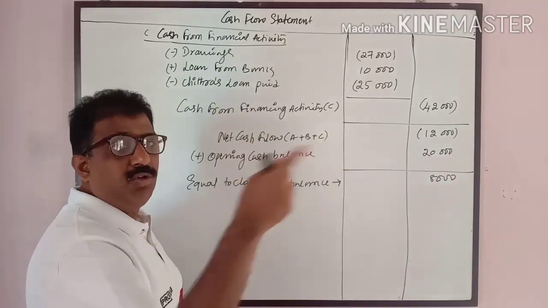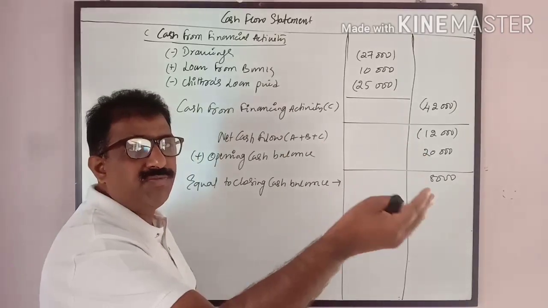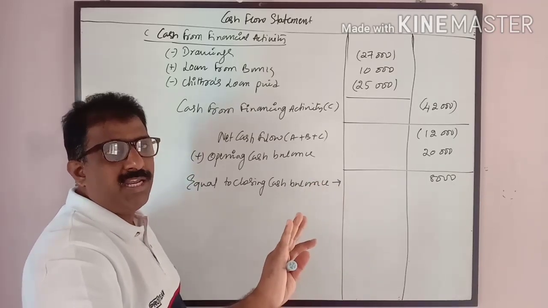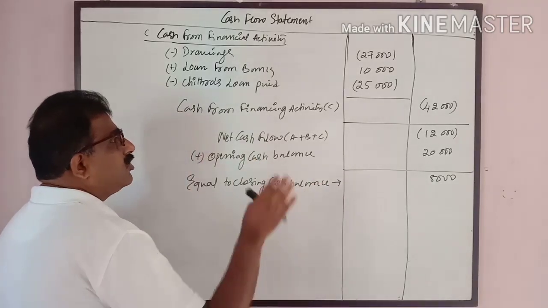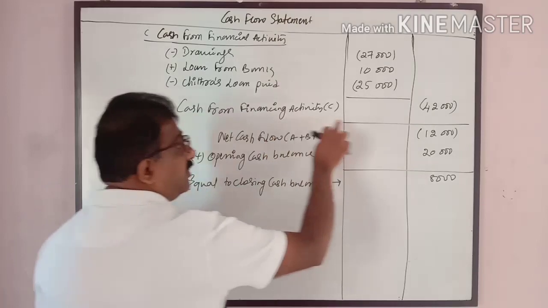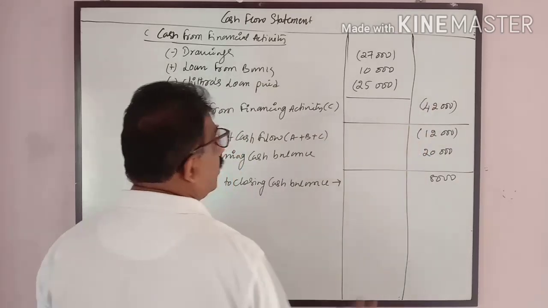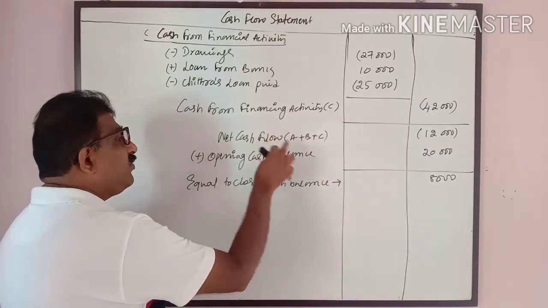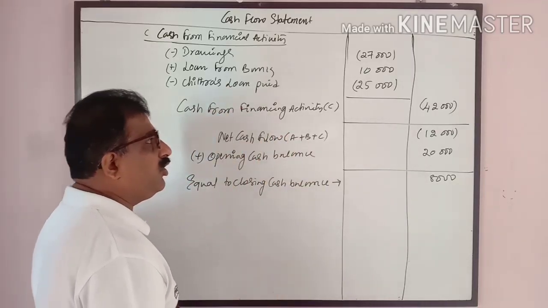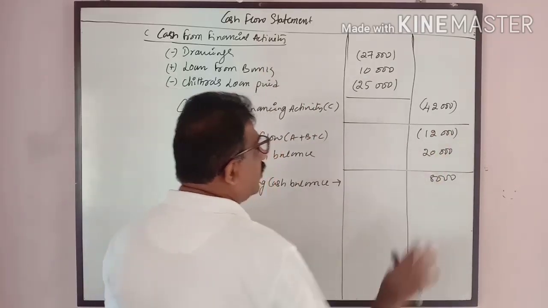It is just the opposite of fixed assets. When fixed assets are increasing, outflow of cash. When fixed assets are decreasing, it may be sales or it may be depreciation, depending upon the adjustment. So now we get net cash from financing activity C, 42,000, negative value. Net cash flow is A plus B plus C. A we have a positive value, B and C we have negative values. Out of A, if you deduct these two, we again get a negative value of 12,000 rupees.